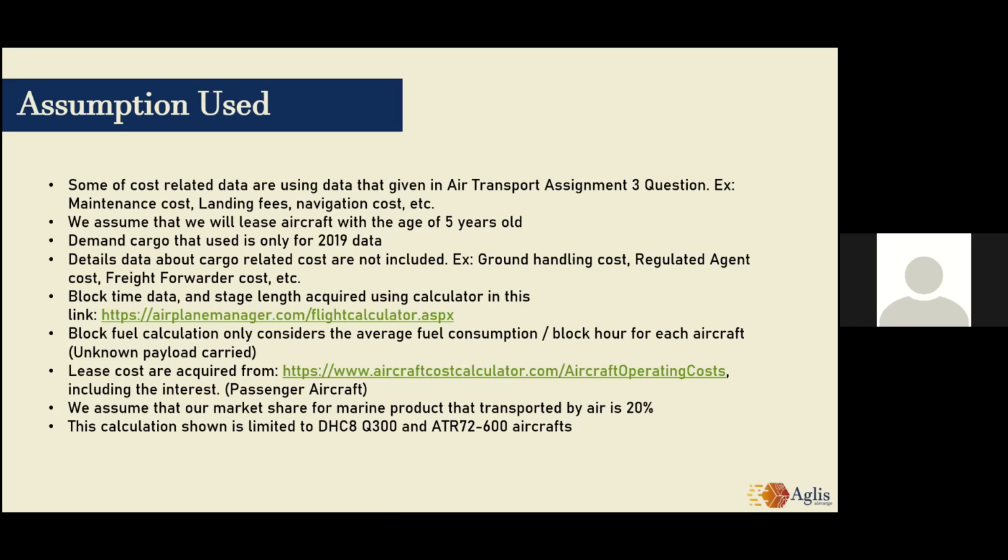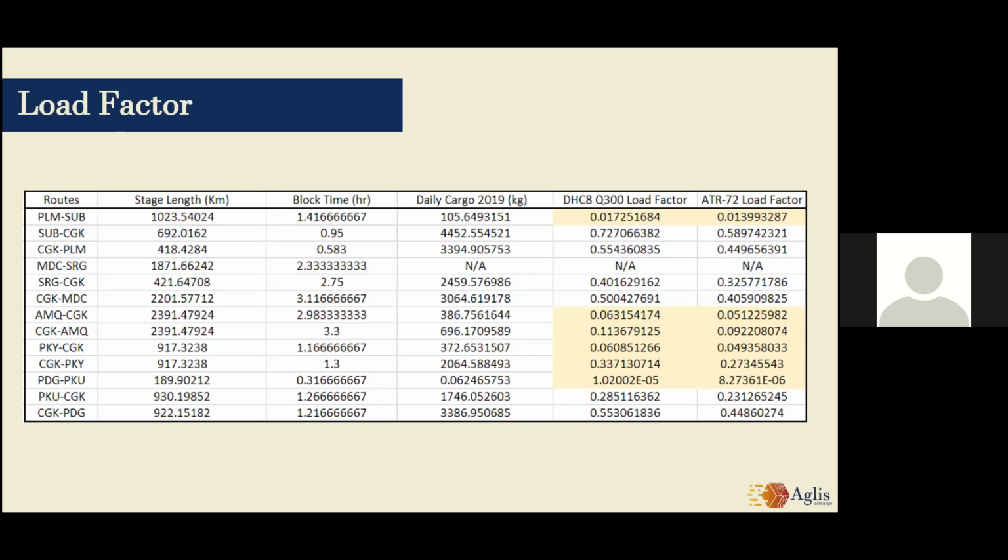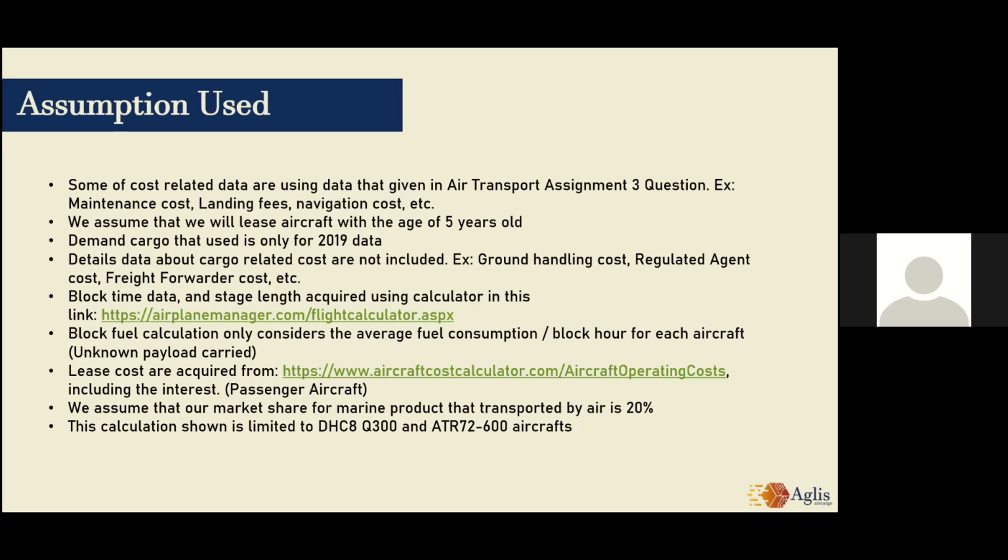We also assume that our market share for marine products transported by air is 20%. The calculation shown is limited to DHC-8 Q300 and ATR 72-600 aircrafts, because after we tried to calculate using a large aircraft such as the Boeing 737 or Airbus A320, the load factor per day would be very low, hence a very high selling price per kilogram is needed to cover the total operation costs. Next.